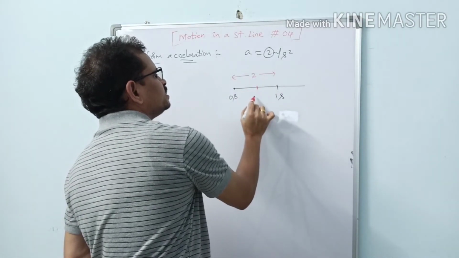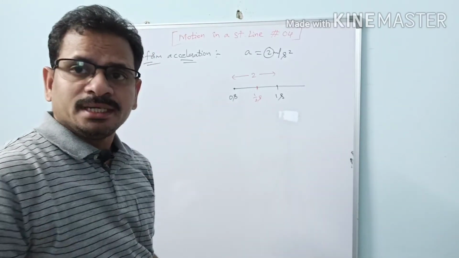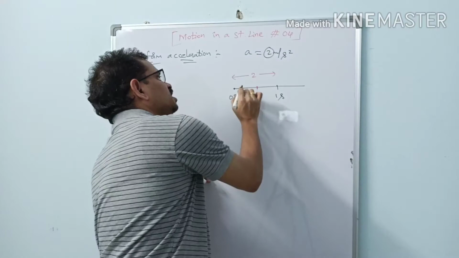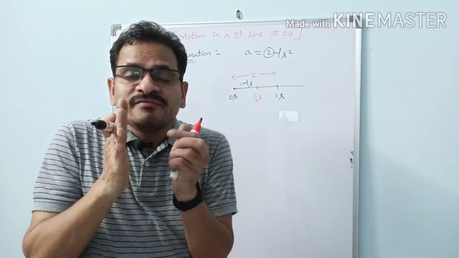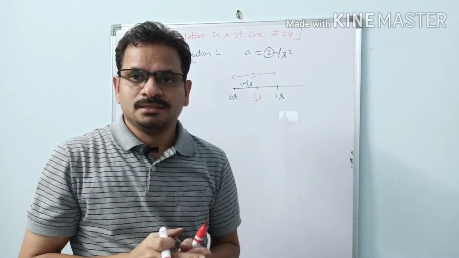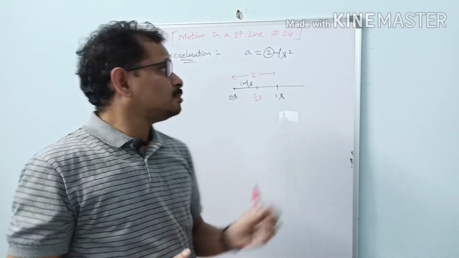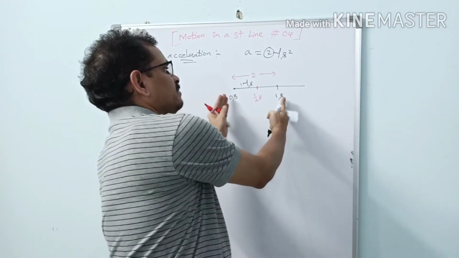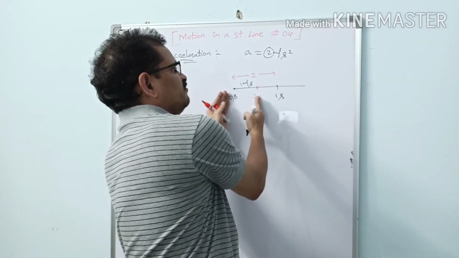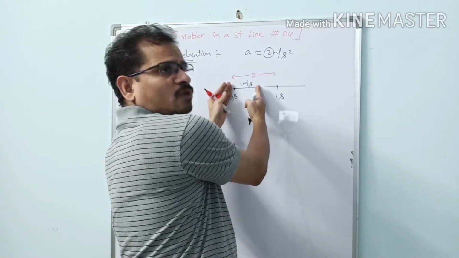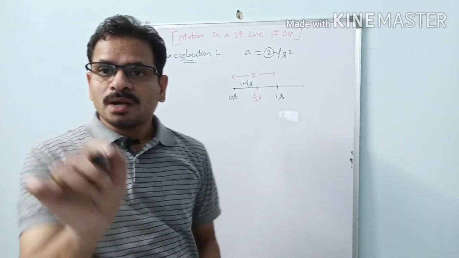Then what if we consider half second here, from 0 seconds to half second? What could be the increase in velocity? It will be 1 meter per second. However small the time intervals may be, the change in velocity will be constant. Suppose in every time interval of 1 second, the increment is 2 units. The velocity increases by 2 units. In every half second, the velocity increases by 1 unit, that is 1 meter per second. In every 1/4 second, if you consider, the velocity increases by 1/2 meter per second.